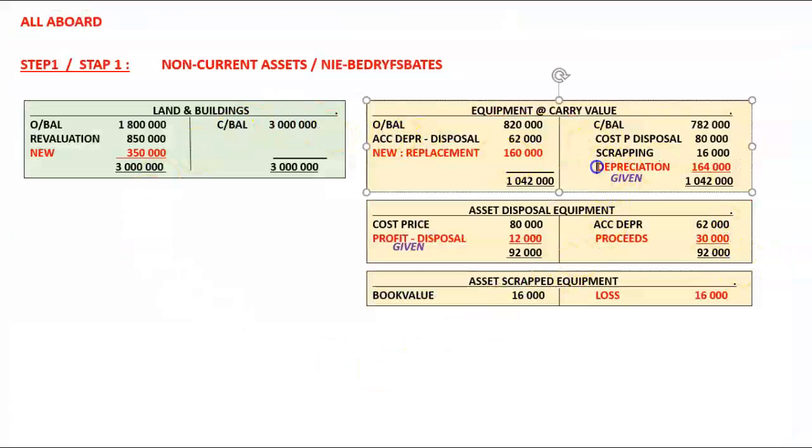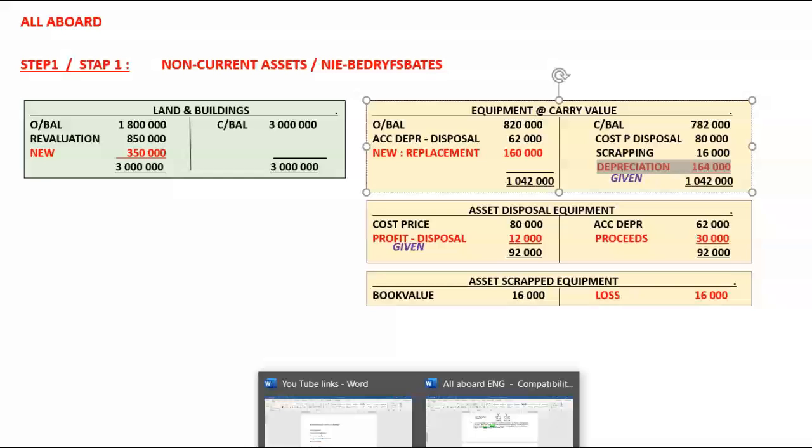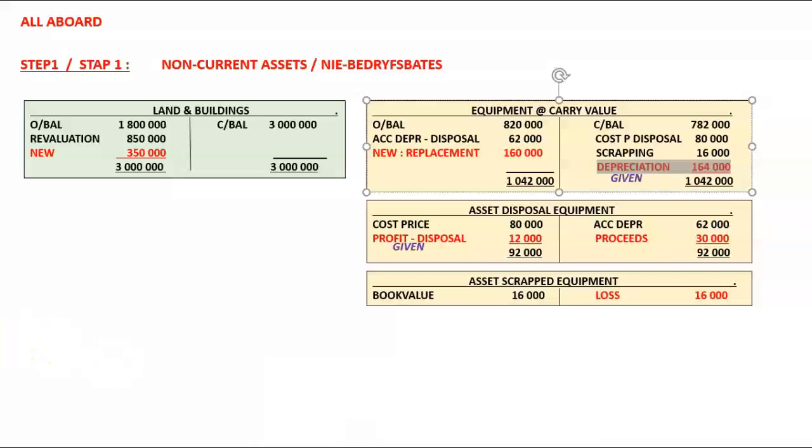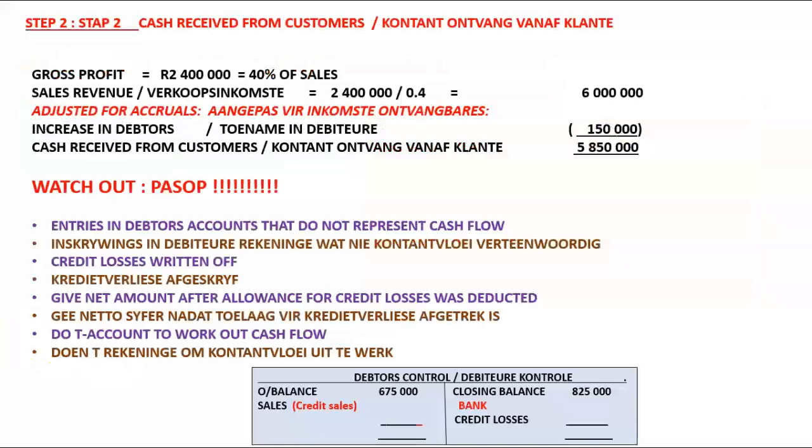What we are still going to use is non-cash flow items, depreciation, profit on disposal, and loss on the scrapping of the assets. And that we're going to use when we get to items that do not represent cash flow. Good. So let's start then our cash flow statement by determining our cash received from customers.